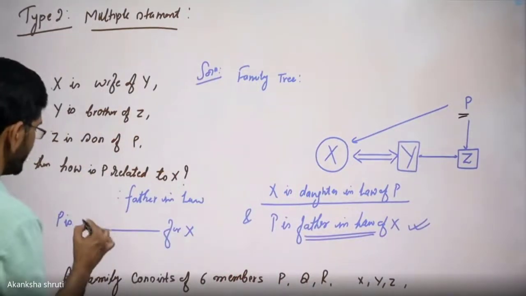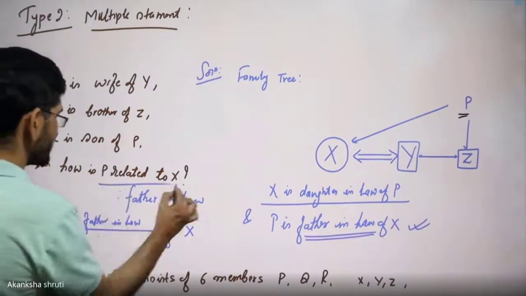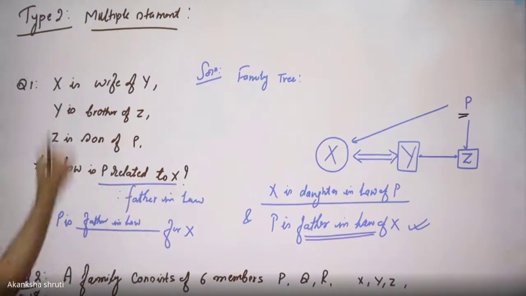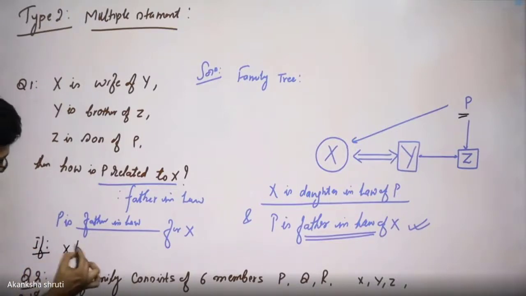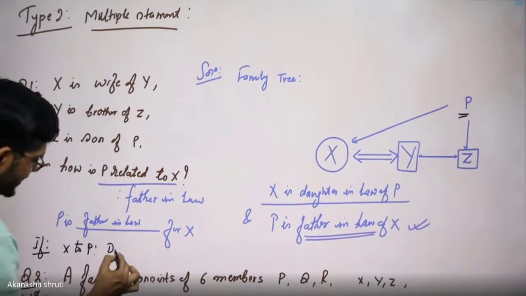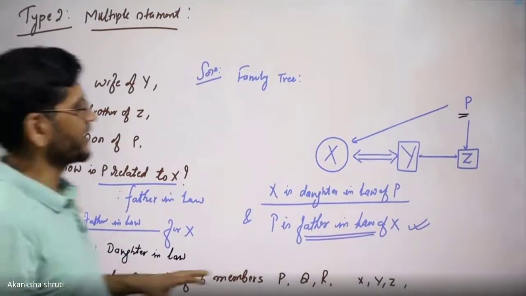Here P is the father-in-law. If it is asked, what is X to P? If the question is like this, X to P, in this case, it will be the daughter-in-law. This way we need to understand what is being asked.